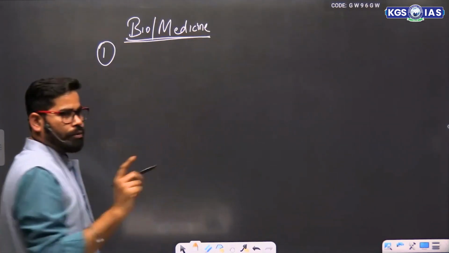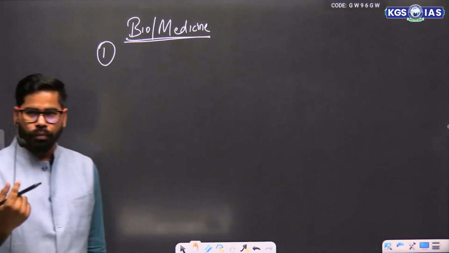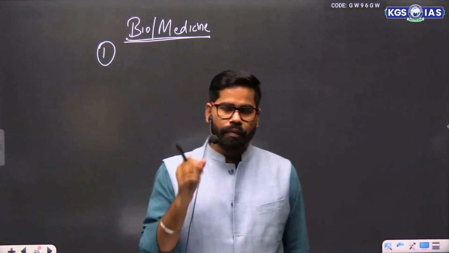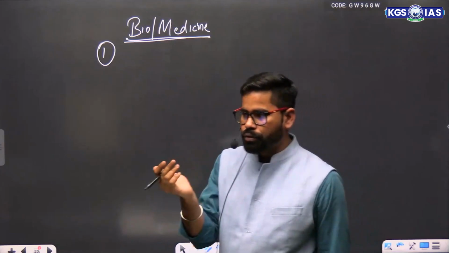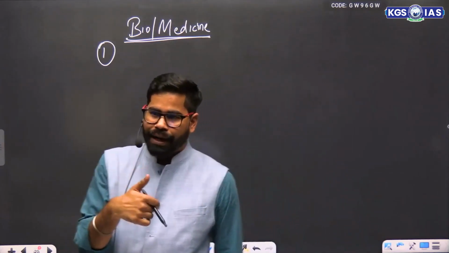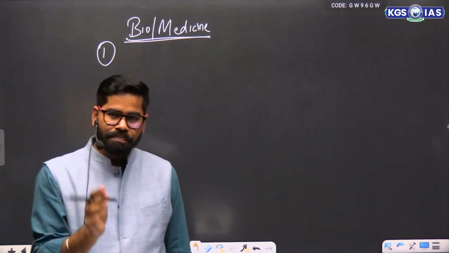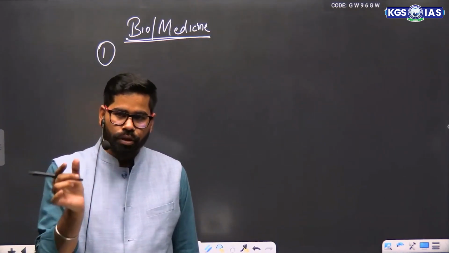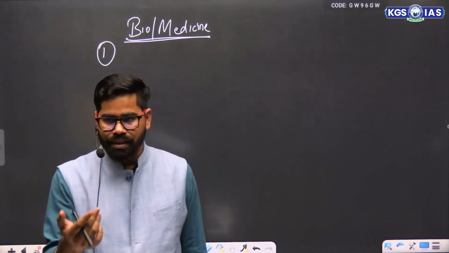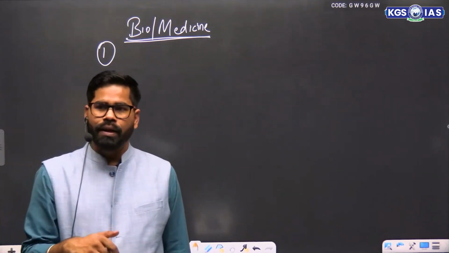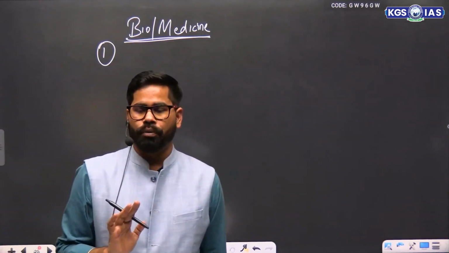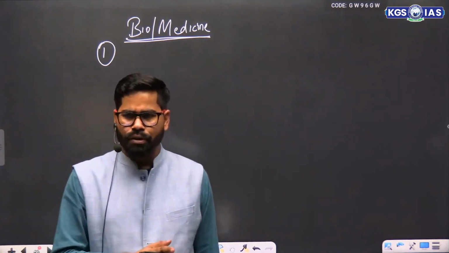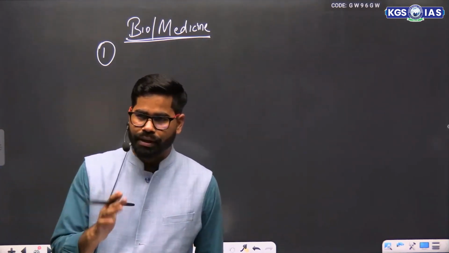One more thing, we will also discuss the Nobel Prize in economics, which is going to be announced later. And then of course we will also talk about the Nobel Prize with respect to peace. When we are talking about the Nobel Prize in peace and economics, we will also talk about the Nobel Prize committee, how the Nobel Prizes are decided and everything. So let it be over, and then we will discuss how the Nobel Peace Prize or other Nobel Prizes are different. We will try to understand that also.